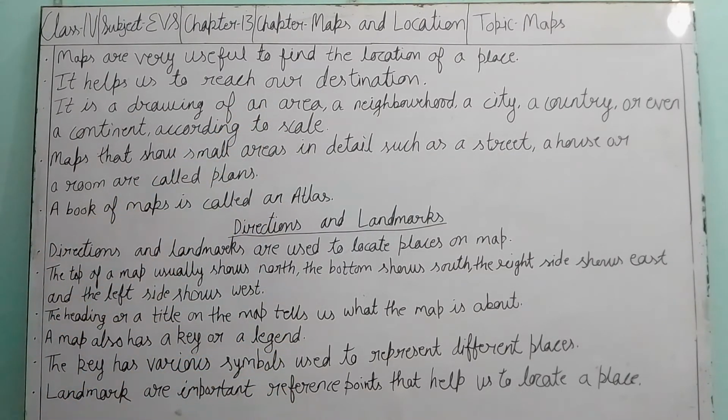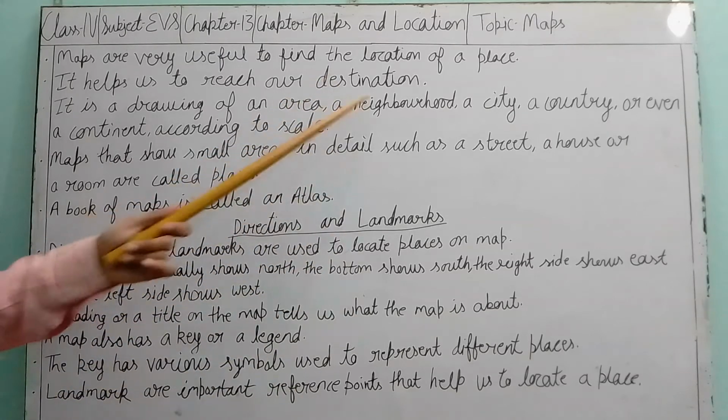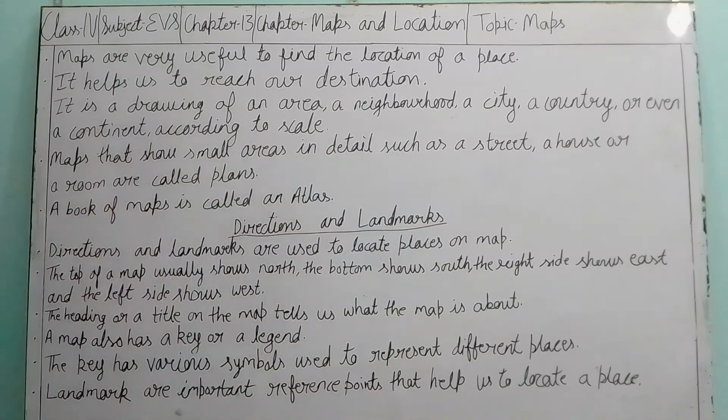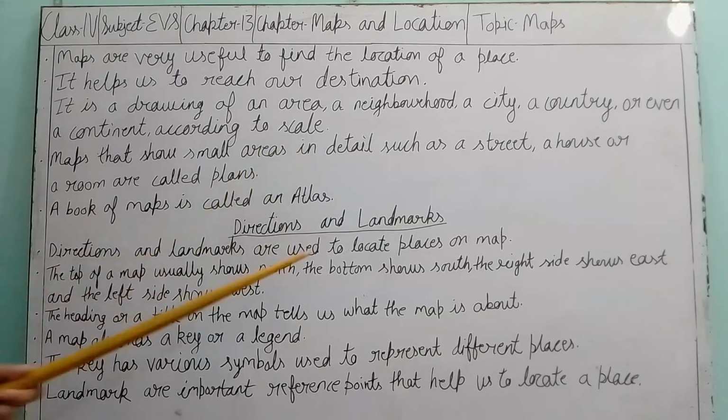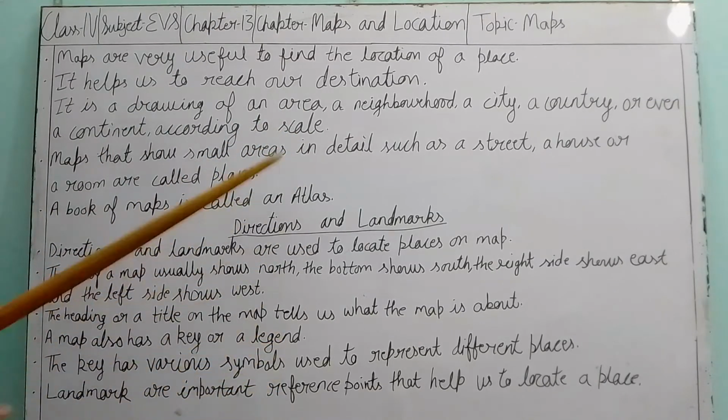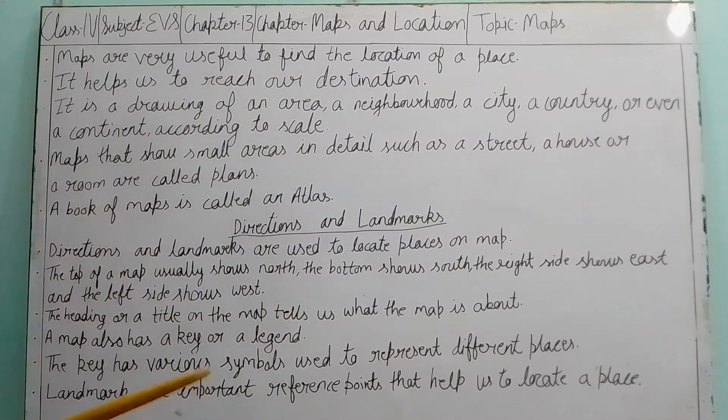It can be small like a house or neighborhood, and it can be big like a city, country, and continent. There is no limit to making a map, but one thing should always be included in it, that is the scale. It is the scale which helps us to show the place on the map.